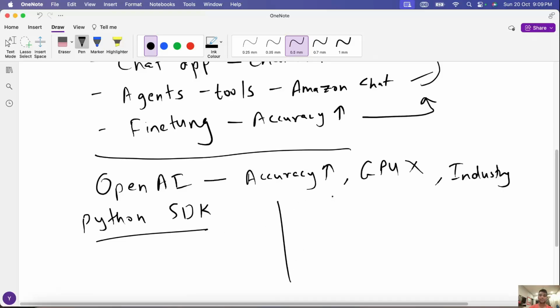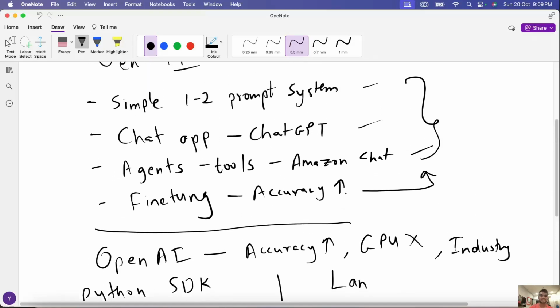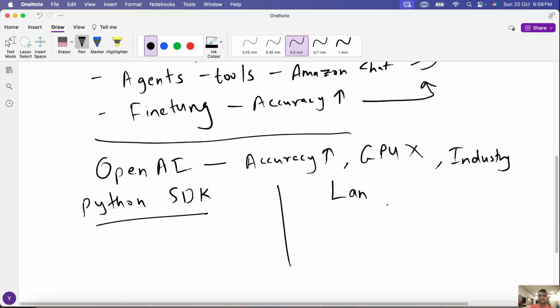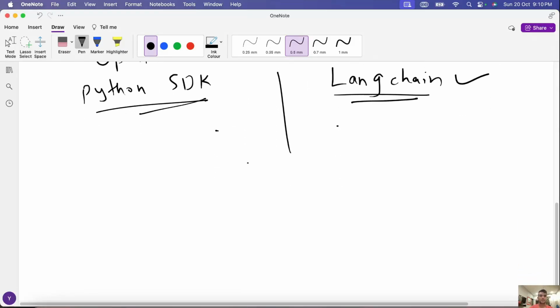But on the side, we'll also build the same applications that we discussed here. All these applications that we discussed, we'll also build using LangChain. So we'll do it using the pure SDK for OpenAI as well as LangChain, so that you know the difference between both of these implementations, and maybe you'll feel LangChain is better, or maybe you'll feel the SDK is better. That is up to you. But on the way, we'll hopefully learn LangChain as well. That is the intention.